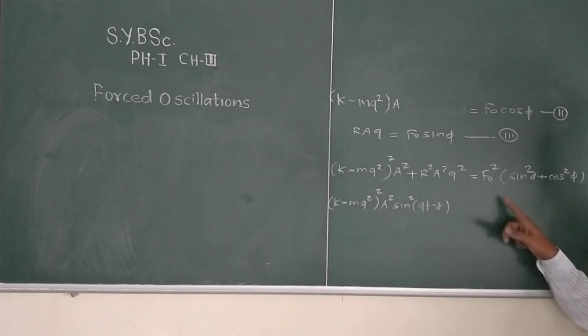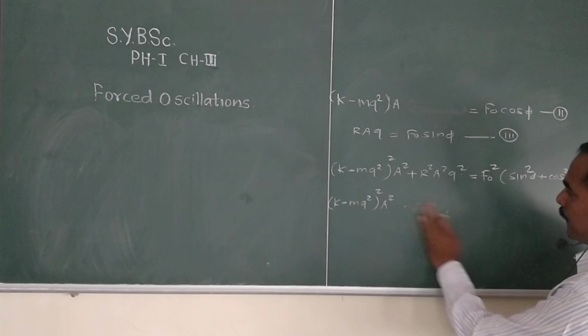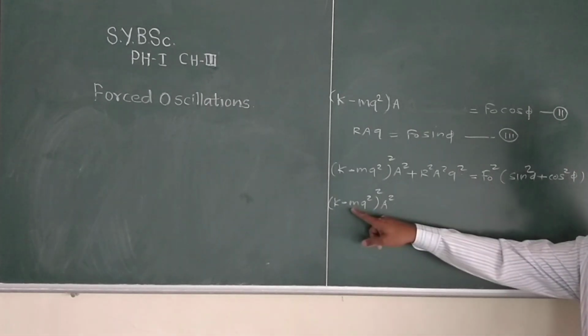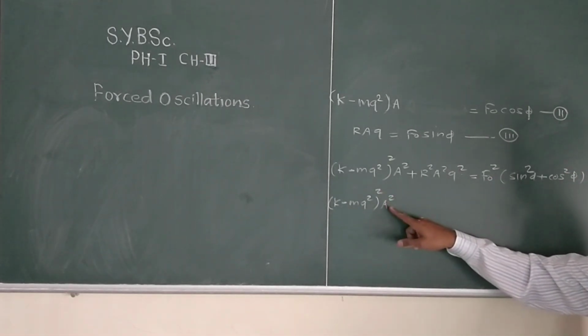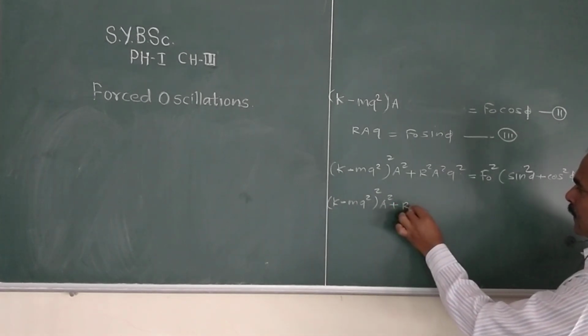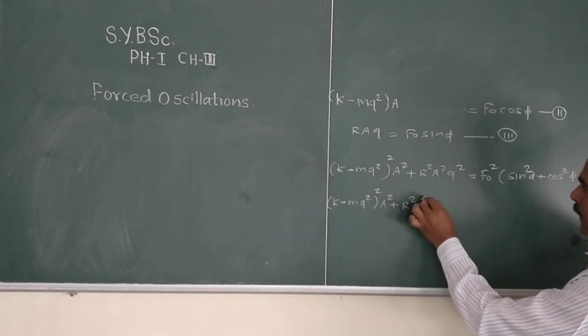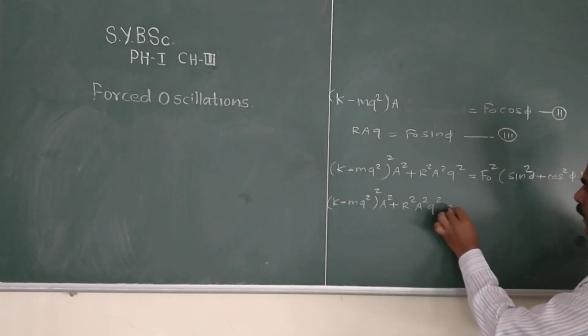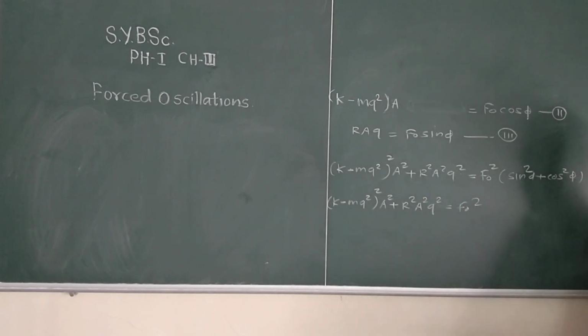Okay, so right here this is (k minus mq square) whole square a square plus r square a square q square equal to f naught square.